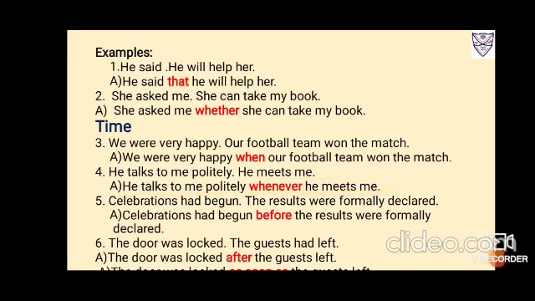Number 5, celebrations had begun, the results were formally declared. So before the result means first the results will be declared, then only celebrations will begin. But here they have begun the celebration before the results were formally declared. The door was locked, the guests had left. So it is because the door was locked, the guests left, or you can write the door was locked after the guests left.